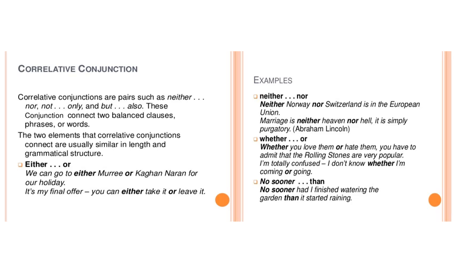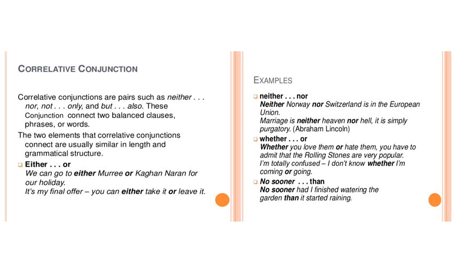Now we will talk about correlative conjunctions. Correlative conjunctions are pairs such as neither nor, not only, but also. So whenever you see conjunctions in pairs, you can easily find them out as correlative conjunctions. They connect two balanced clauses, phrases or words.